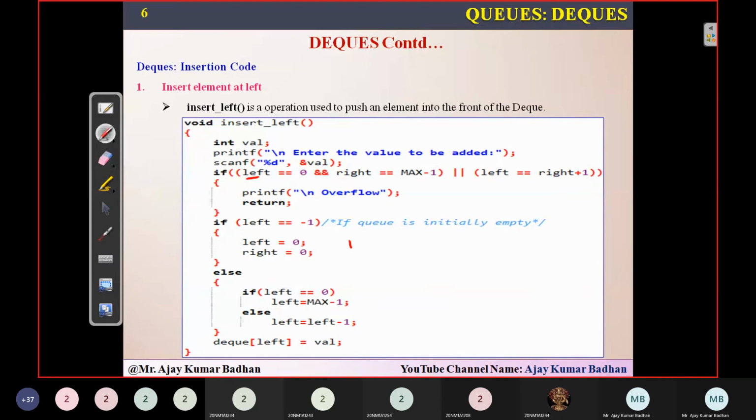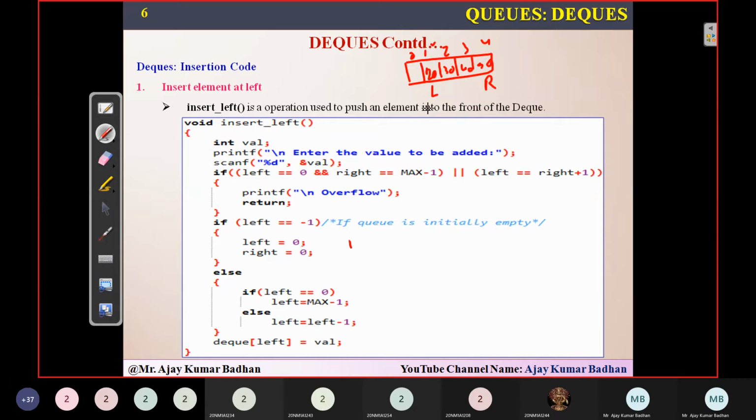If you can understand this particular logic, the remaining process is very, very easy. See here, once again I'm telling you about left and right. This is the array, indices 0, 1, 2, 3, 4. Suppose 20 here, 30 here, 40, 50. Left is at this location and right is at this particular location. If left is not pointing to 0, that means there is already an element present here, and if I remove that element, left will be pointing to the next element wherever it is present.